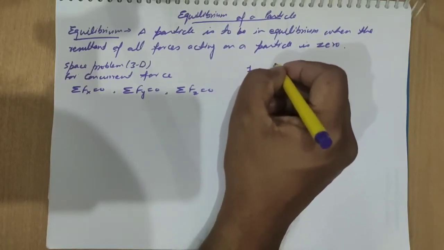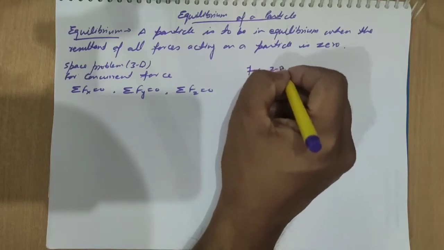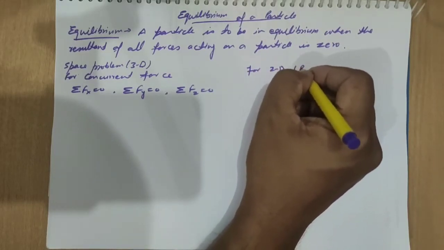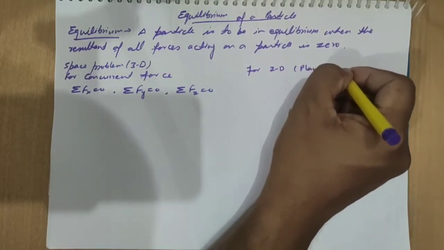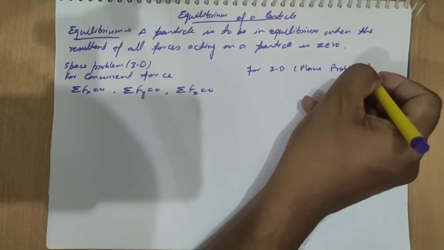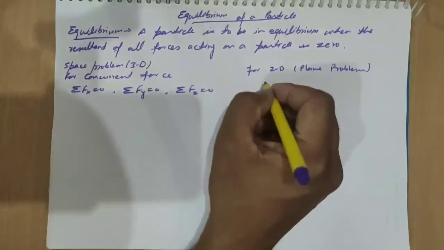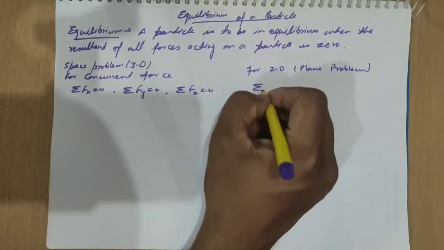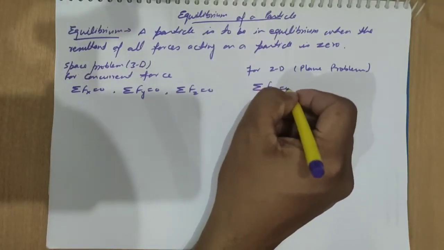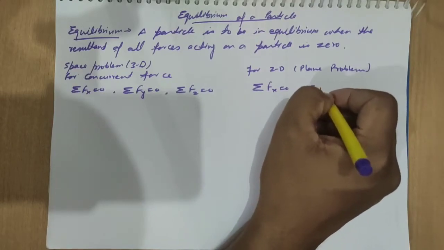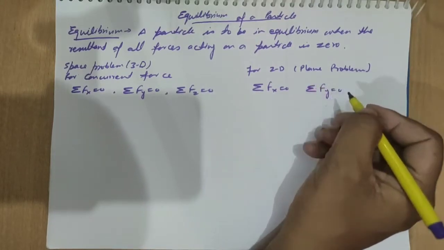For two-dimensional, meaning plane problem, there are two-dimensional forces, where we consider the summation of Fx equal to 0 and summation of Fy equal to 0.